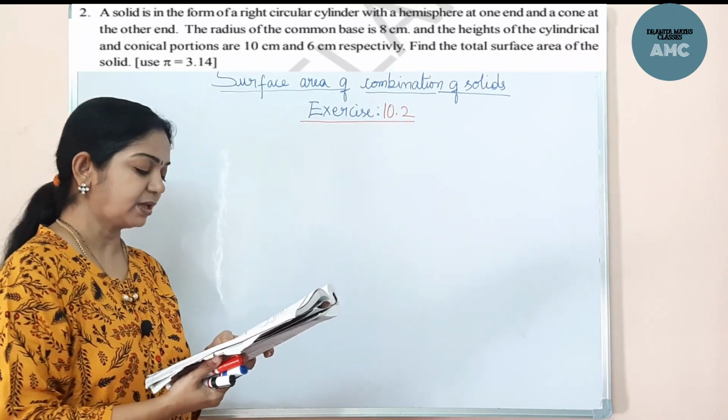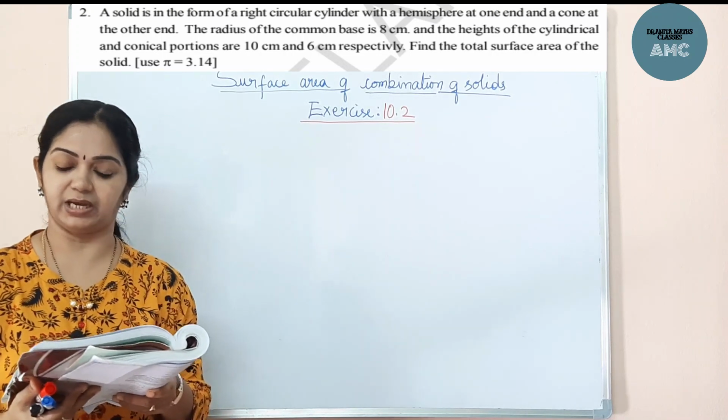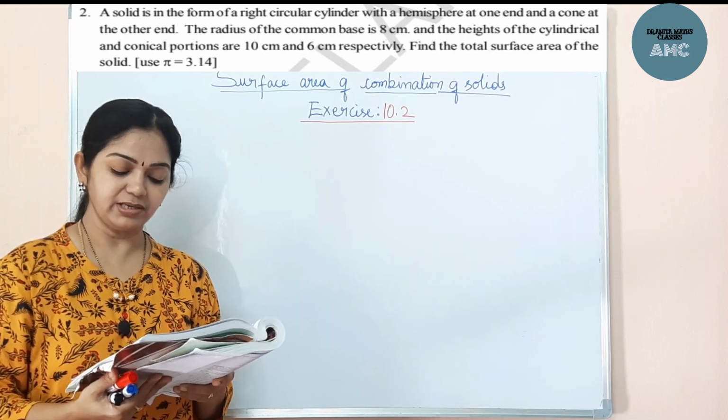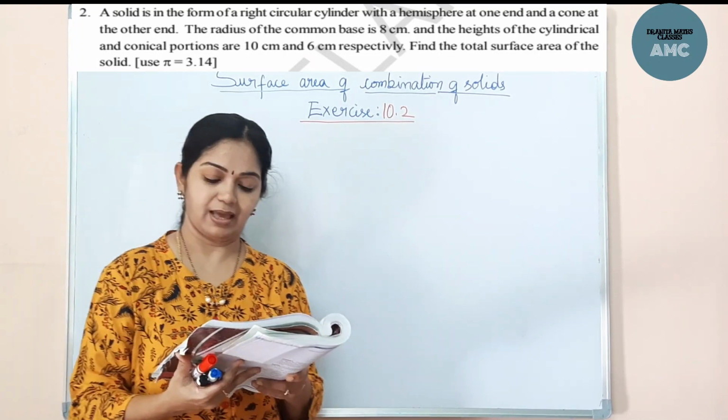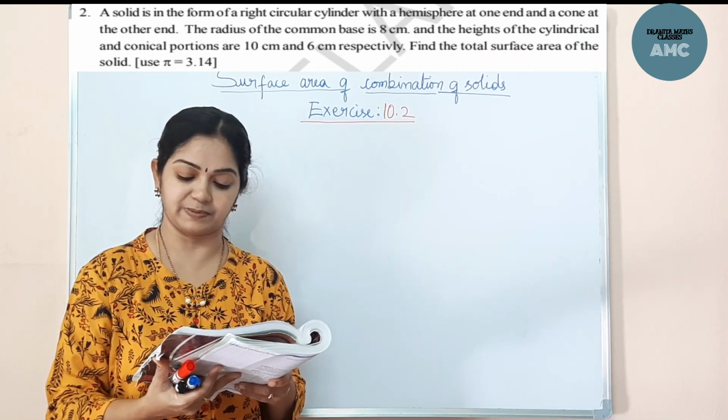Second problem. A solid is in the form of a right circular cylinder with a hemisphere at one end and a cone at the other end. The radius of the common base is 8 cm and the heights of the cylindrical and conical portions are 10 and 6 centimeters respectively.